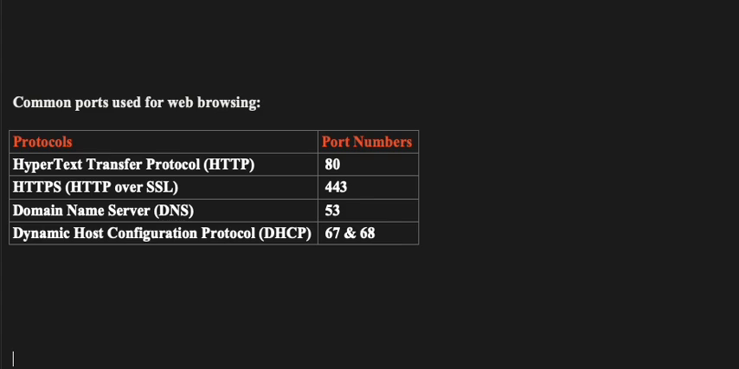Dynamic Host Configuration Protocol, DHCP, and the port numbers are 68 and 67. These ports are used by DHCP to assign IP addresses automatically to devices on a network. I'll repeat it again. DHCP, Dynamic Host Configuration Protocol, and the port numbers are 67 and 68.